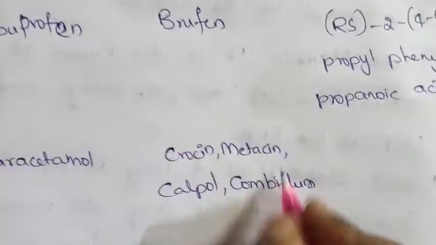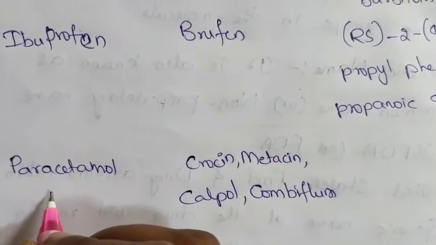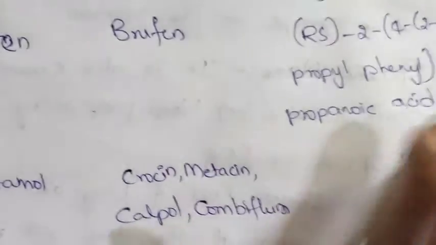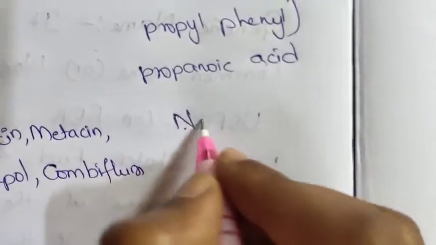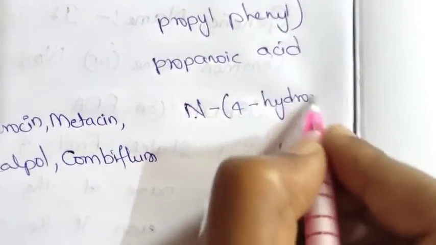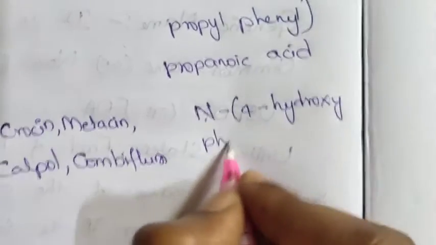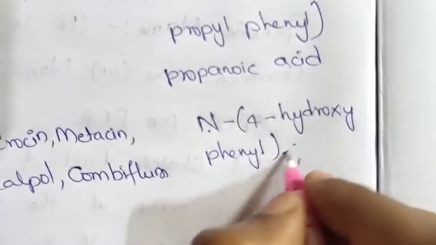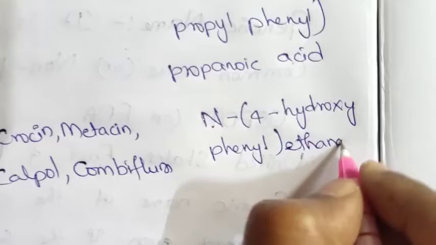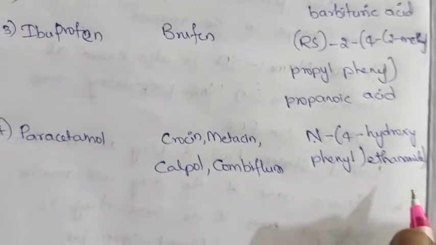These are the trade names for paracetamol and the chemical name for this is N-4-hydroxyphenyl ethanamide. This is the chemical name of paracetamol.